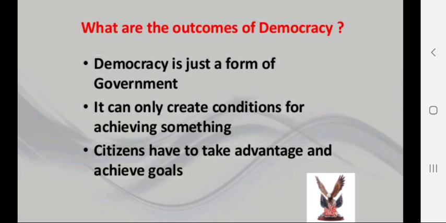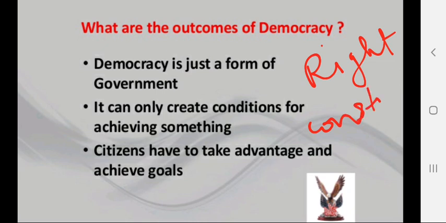Here we will discuss one more thing, that some common features of democracy and some different features of different democracies. So if we talk about common features, what are the common features of democratic government? They provide rights to their citizens, then a democratic government has a constitution, then regular elections are held,